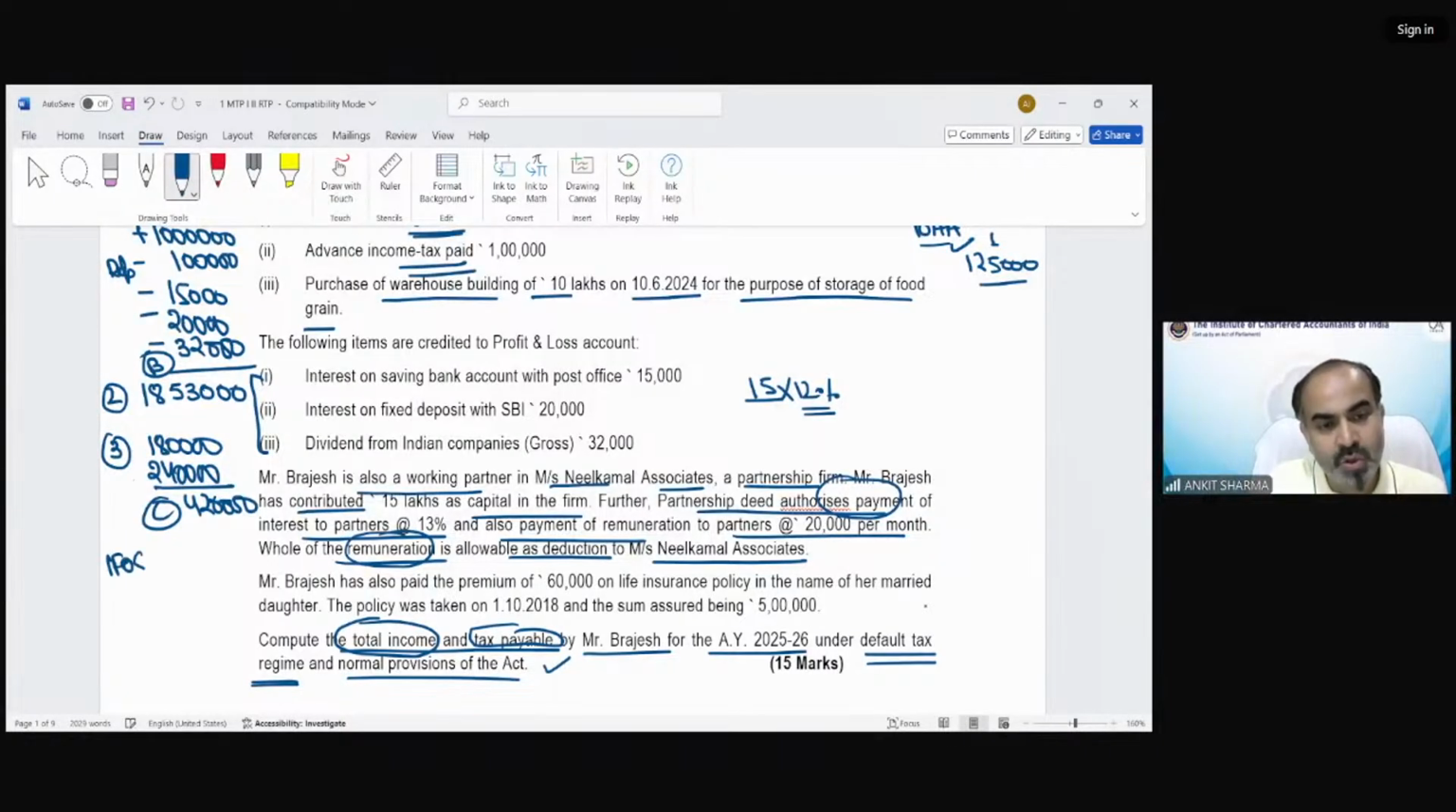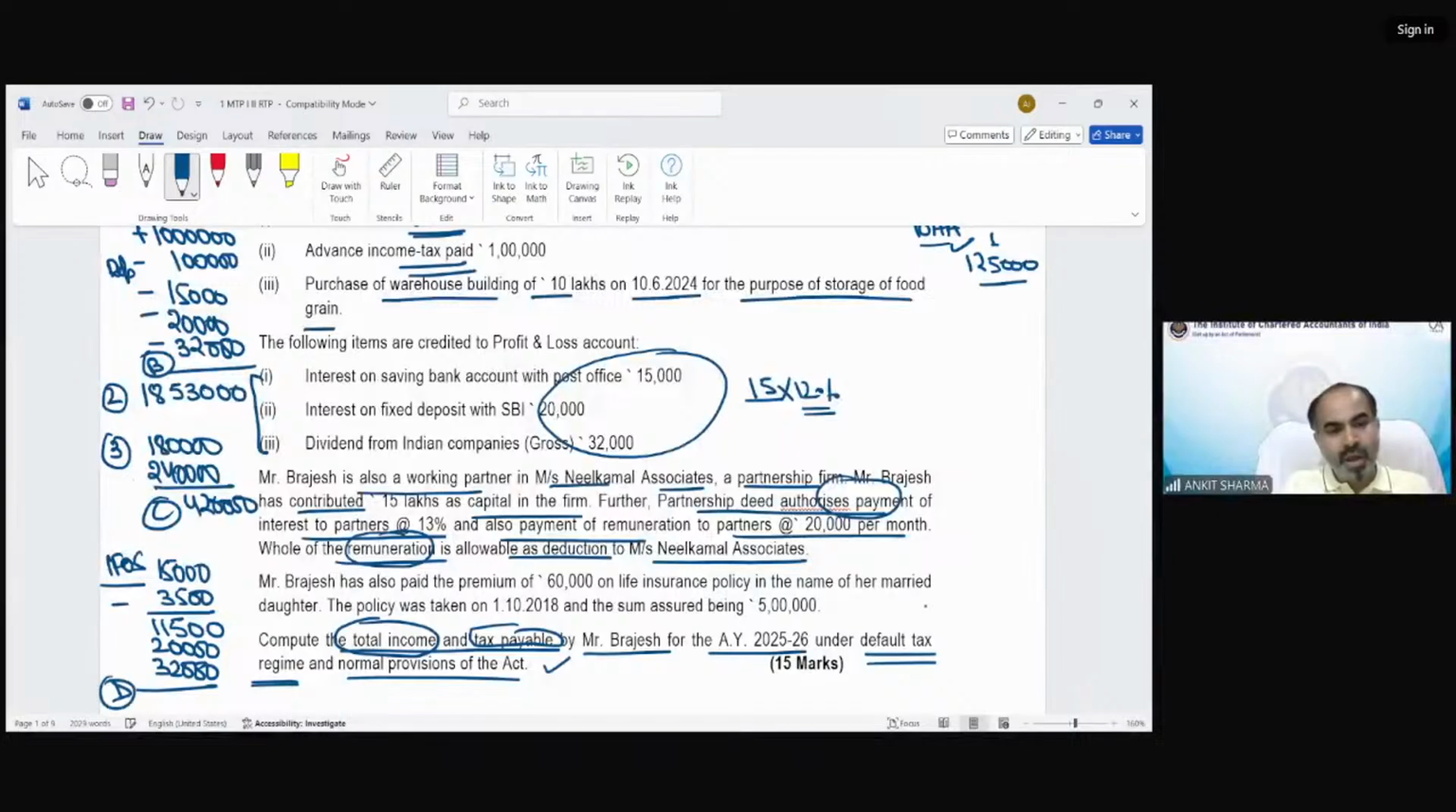Now my income from other source, which has been given over here, the aggregate of these: the 15,000 interest on savings bank account with post office. Now in case of post office, there is an exemption of 3,500 rupees in case of interest from post office, that we have gone through under income from other source provision. And I've also marked it as an important point. So 11,500 would be the post office interest taxable value. 20,000 would be my SBI interest. Dividend would be 32,000. So that would be my income from other source, 63,500.